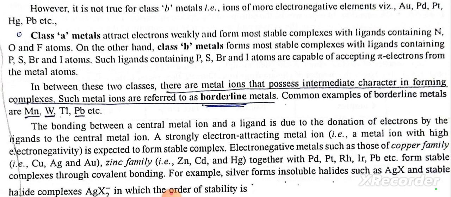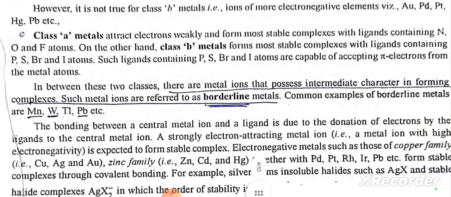In between these two classes, there are metal ions that possess intermediate character in forming complexes. Such metal ions are referred to as borderline metals. Common examples of borderline metals are Mn, W, Ti, Pb, etc.